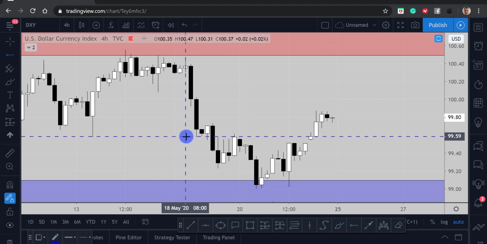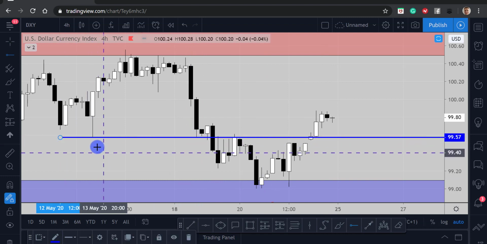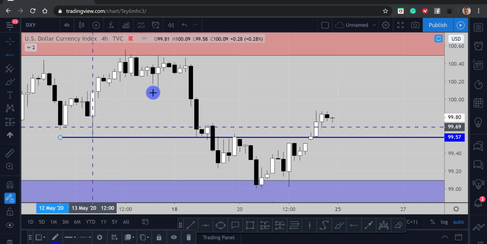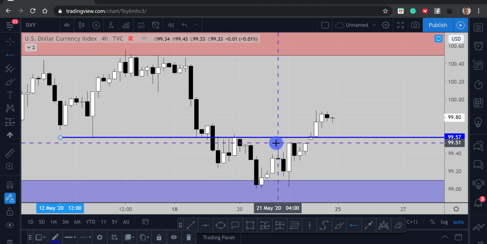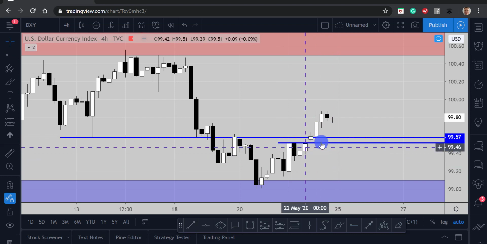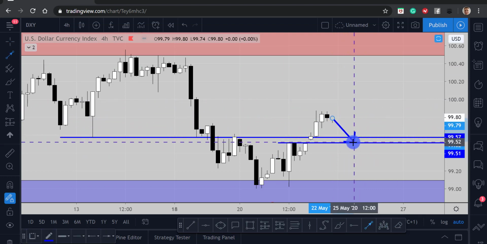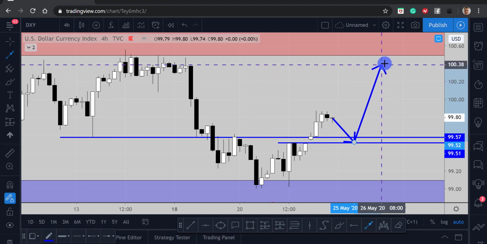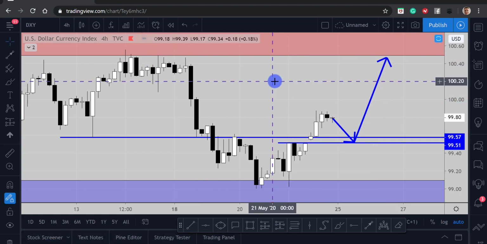If I look left here, we can see that we have this really nice structure point around about 99.57 where price found support through resistance really recently, and we have the recent breakout highs around about 99.50. So this zone in here would be ideal to look for some dollar long opportunities next week. If price remains in the range, what I'm expecting is a retracement into the zone, then a move to the upside, heading towards these previous weekly highs.